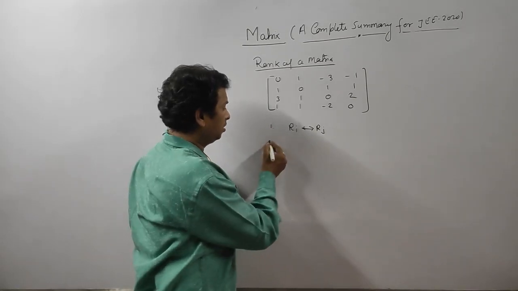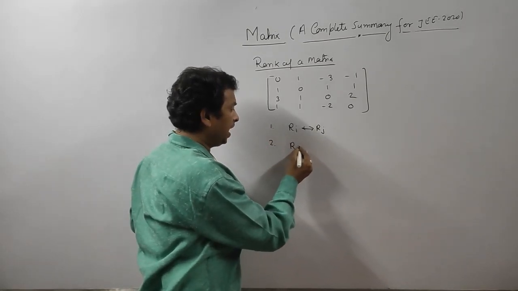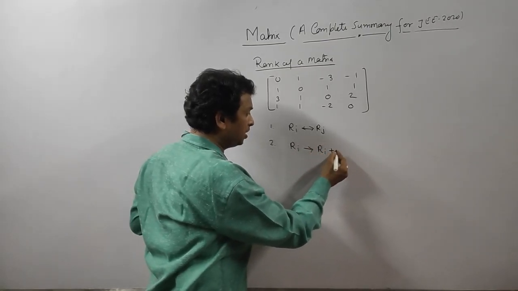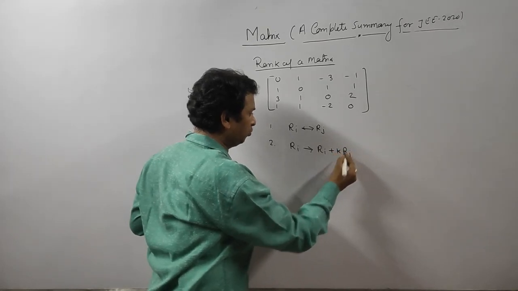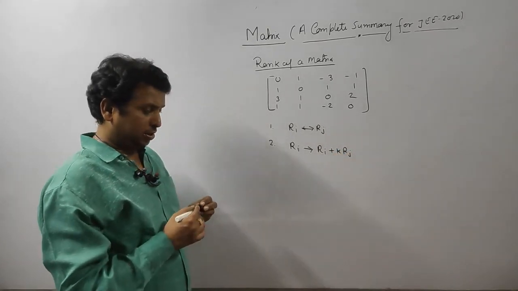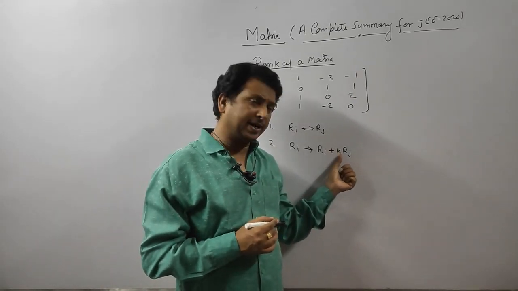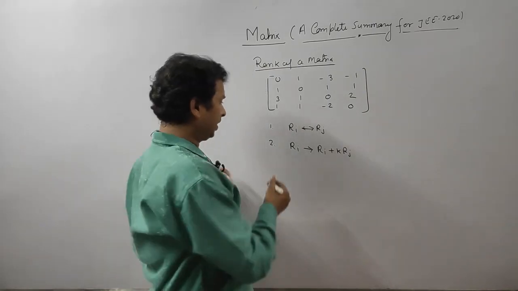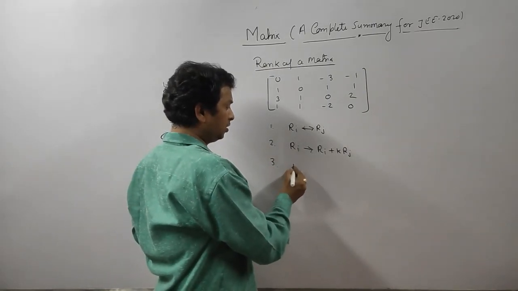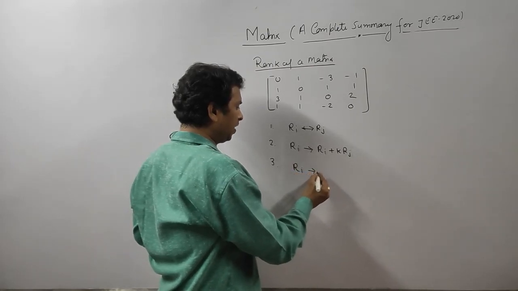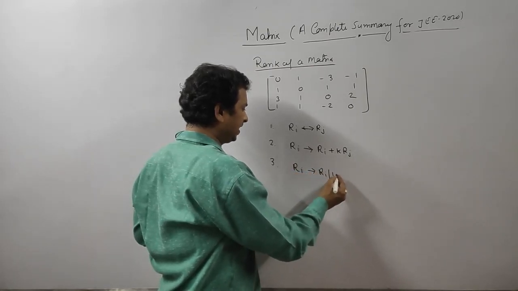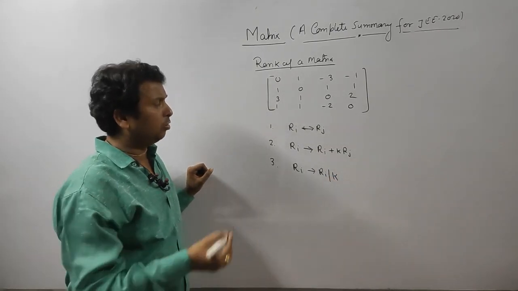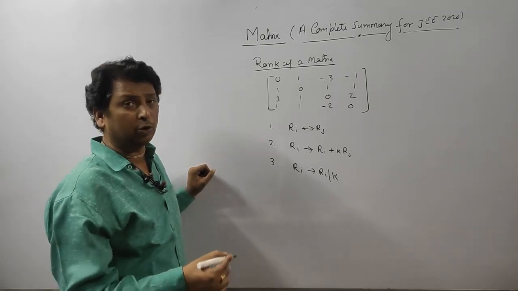That doesn't matter. Second, you can change any row to that row plus k times any other row, meaning you multiply a fixed constant k with any row and add to any row. That is not going to matter for the matrix. Third, you can divide any row by any constant k. That will not affect the rank. So only these operations you can use to calculate rank.